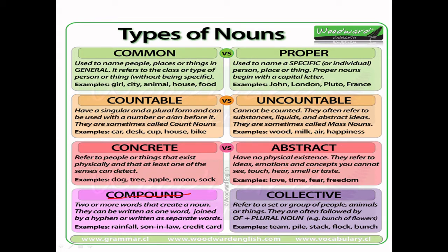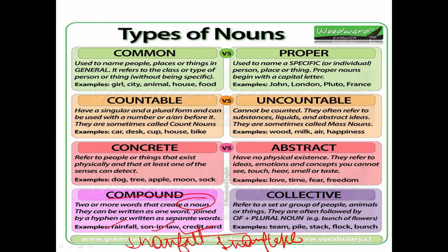Compound nouns. Now, what are compound nouns? Compound nouns are two or more words that create a noun, right? For example, snowfall, rainfall. See examples: rainfall, son-in-law, credit card, snowfall, snowflake. These are various types of compound nouns, right?